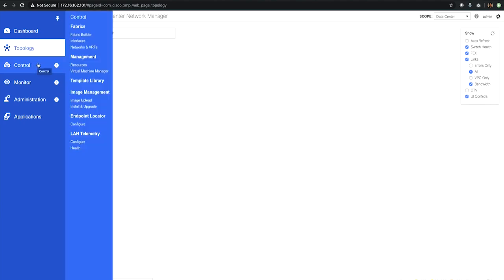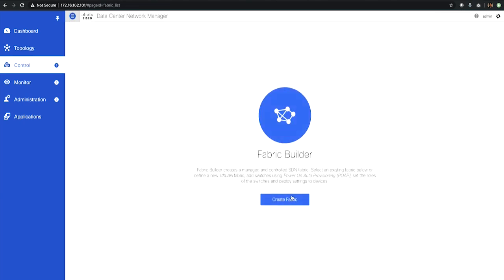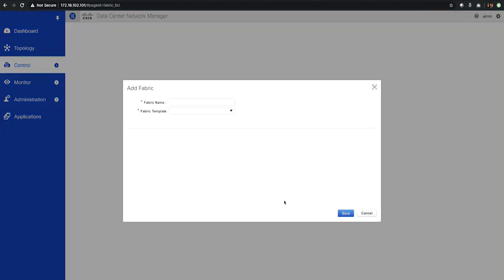We then have the control menu, which has certain submenus like fabrics, management, template library, image management, endpoint locator, and LAN telemetry. The fabrics menu allows you to build the fabric using the Fabric Builder. On clicking the Fabric Builder, it takes the name and the template. Based on the template, it gives you several options.